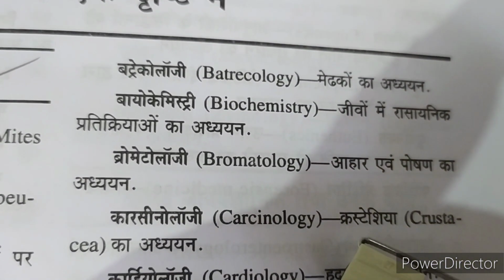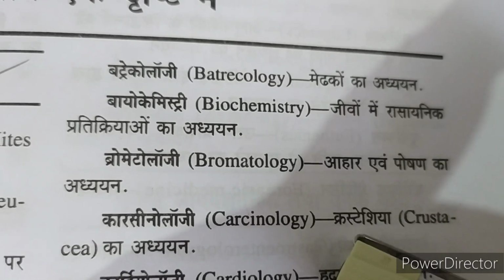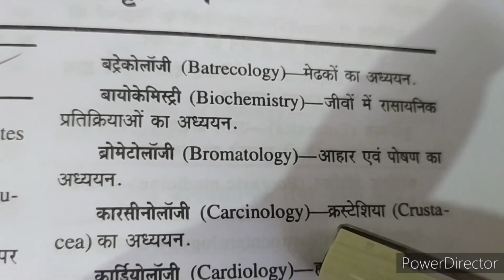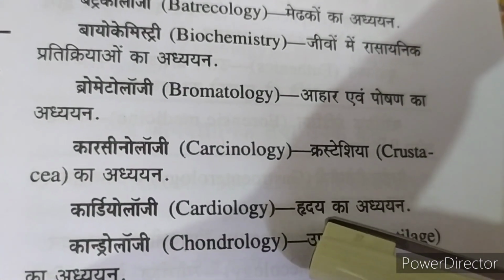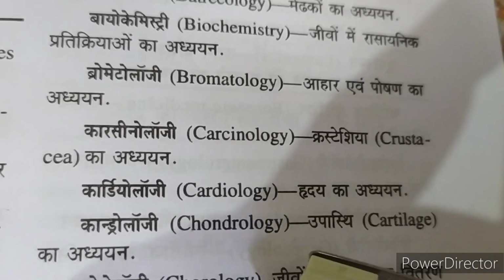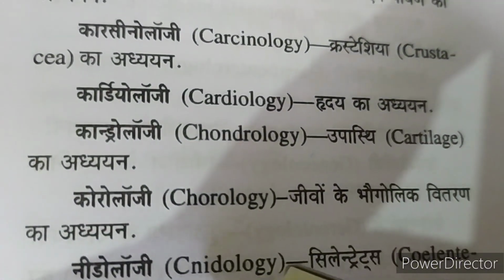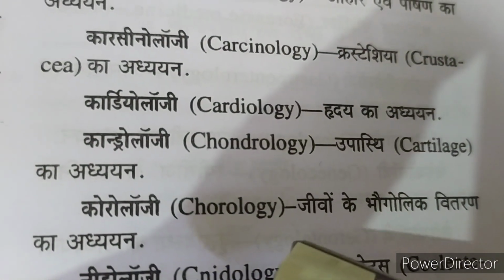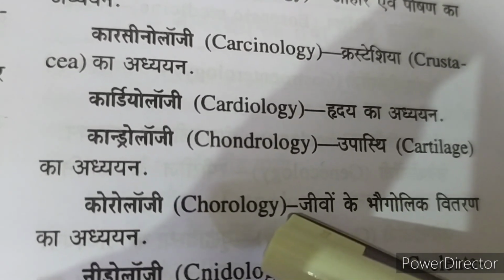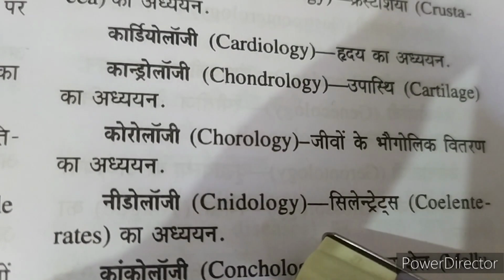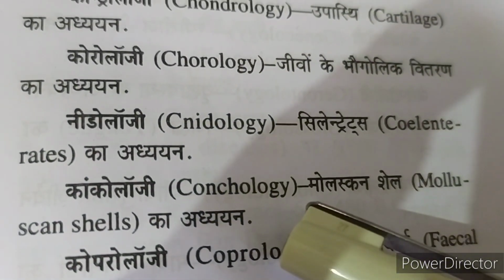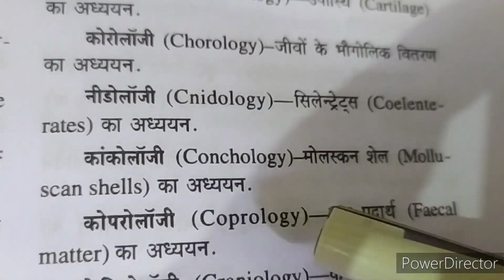Carcinology, in which we study about crustacea. Cardiology, in which we study about the heart. Chondrology, in which we study about cartilage, a tissue. Chorology, in which we study about the geographical distribution of the organisms. Cilian traits are studied in nidology. Conchology, in which we study about molluscan shells.